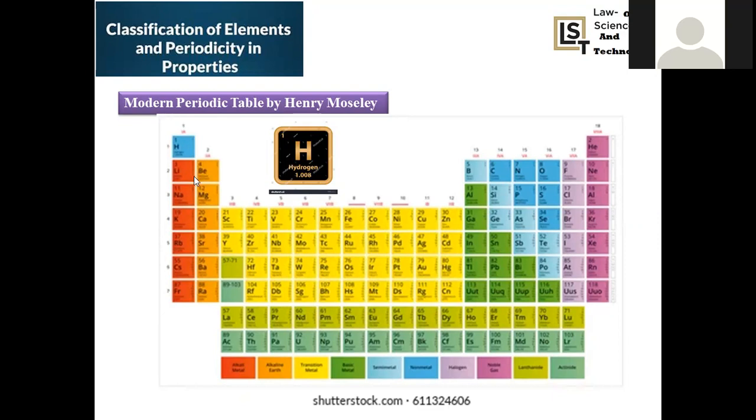S block elements, because the differentiating electron will enter the S orbital of their valency shell, so you can say the first group and second group elements together are represented as S block elements.